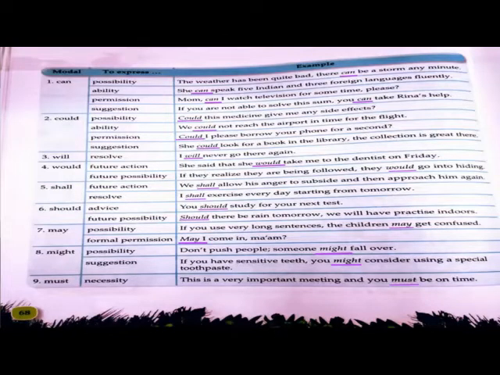Children, you may refer to page number 68 where various examples are given denoting different expressions in different contexts that modals can give.